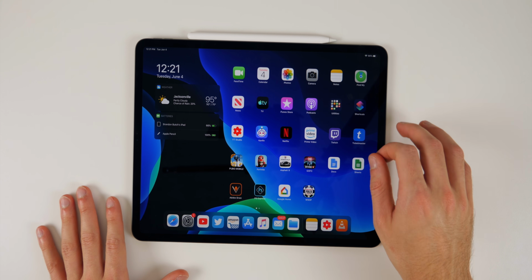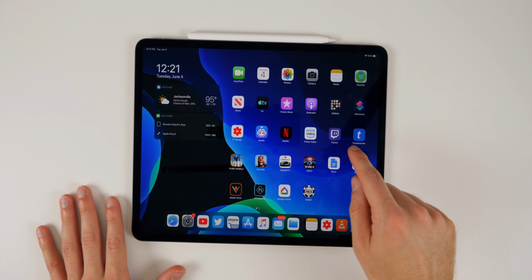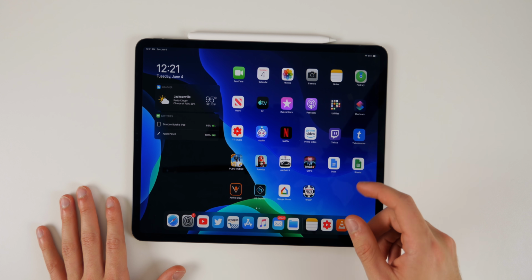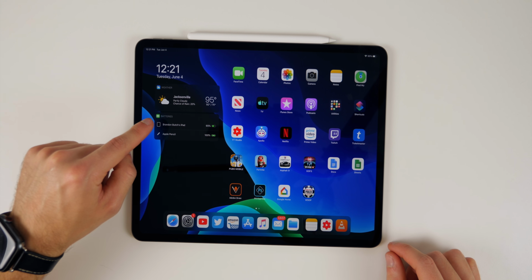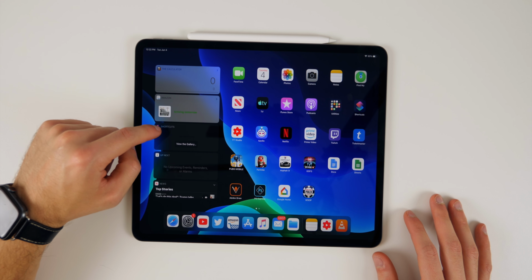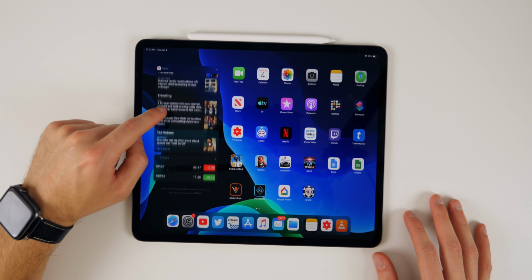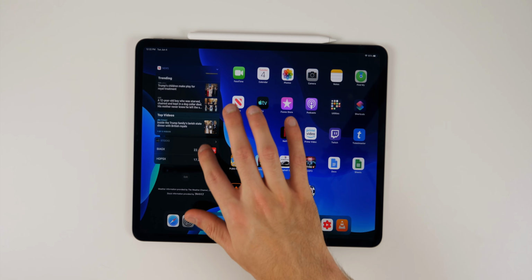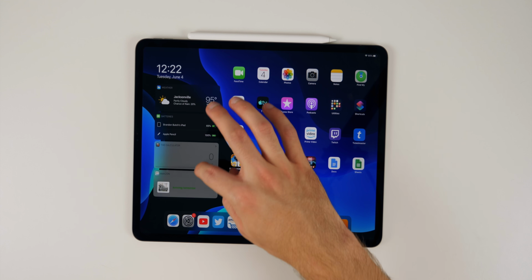You can see we can also fit a lot more applications on one page. So you can see we have a lot of applications here. There's not as much space in between them, and I think this actually looks really good, especially when we have the today view right here. So to configure this, all you have to do is swipe down and you will see all the other widgets in here. So this is basically just taking the place of widgets. So you can no longer swipe over to see your widgets. It's now this today view where it's stuck on the home screen.